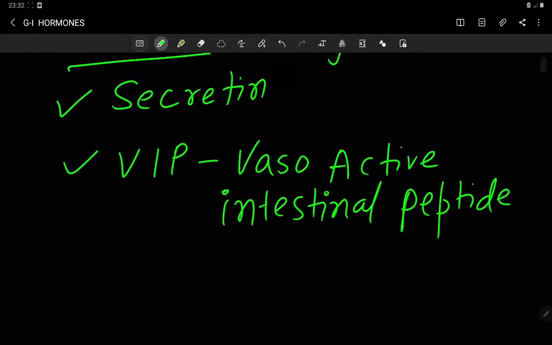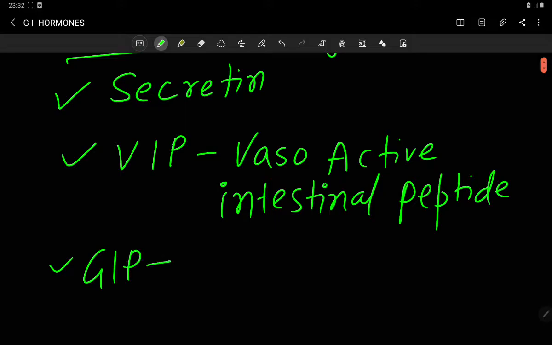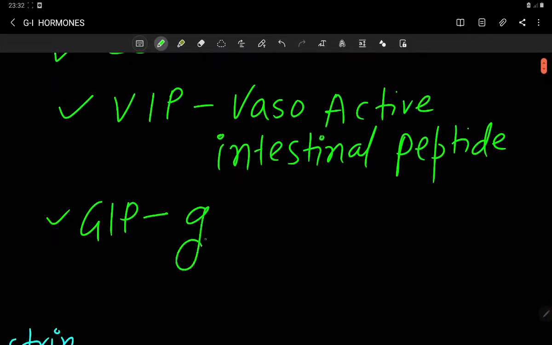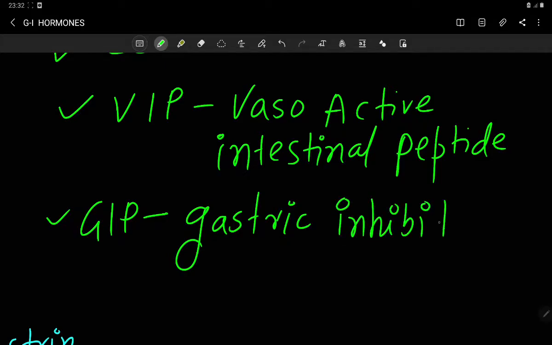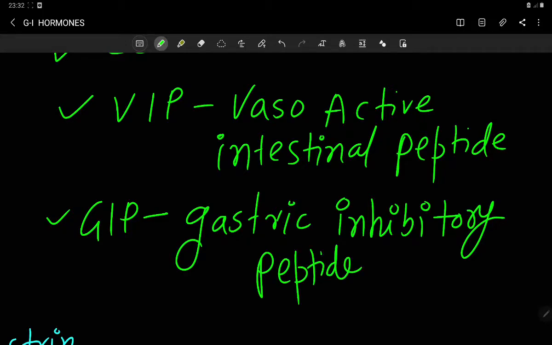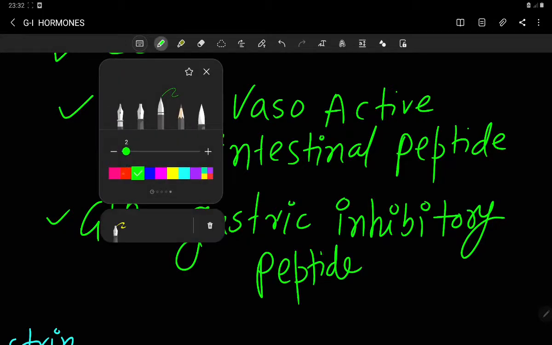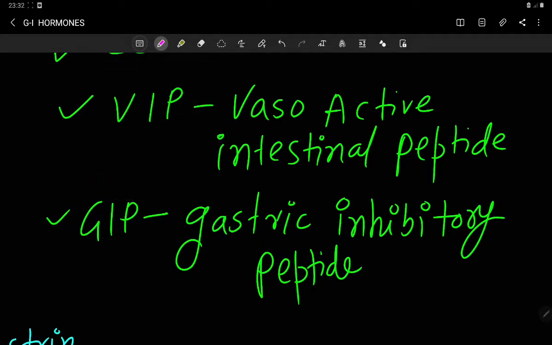And GIP, or gastric inhibitory peptide, is there, and it has also one new name.